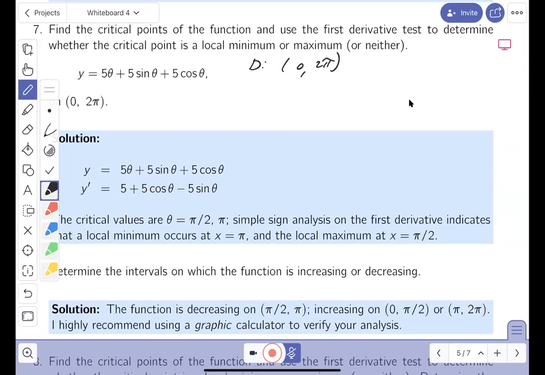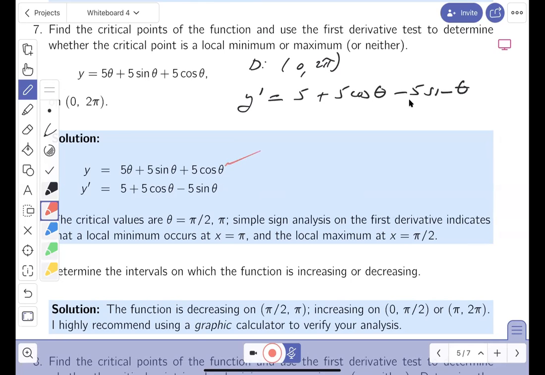So what am I going to do? Well, I'm looking for those critical points. So I'm going to get the derivative. And what's the derivative? It's really easy to write down. I'm going to write down y prime. It's going to be 5 plus 5 cosine theta minus 5 sine theta. Right? I'm going to red pen it and see how we did.